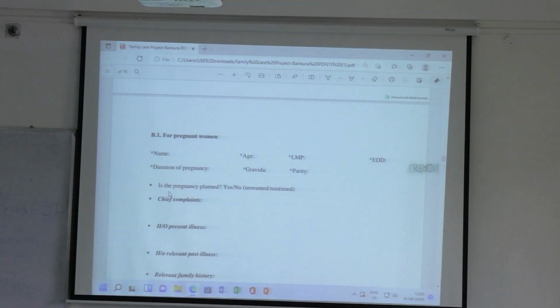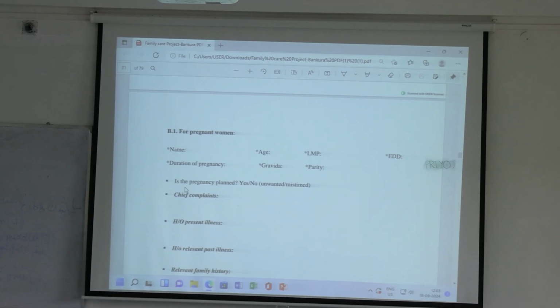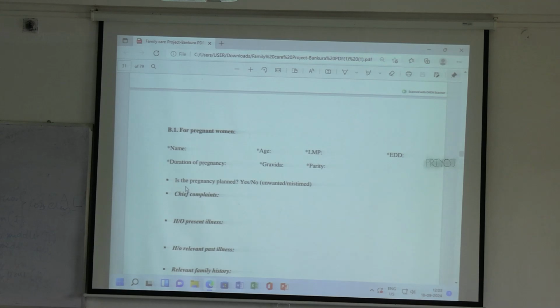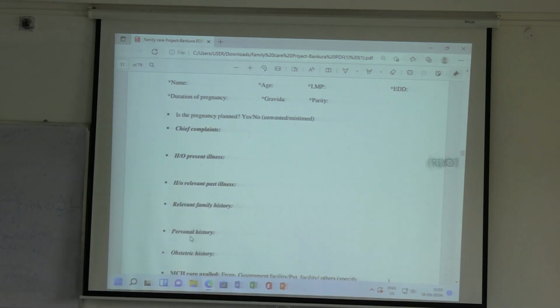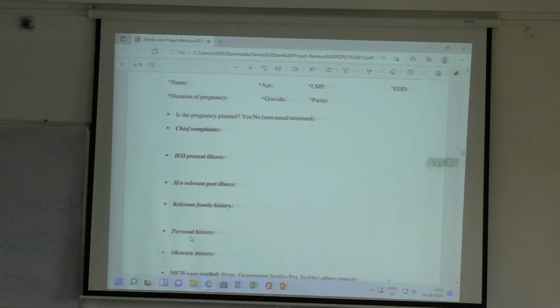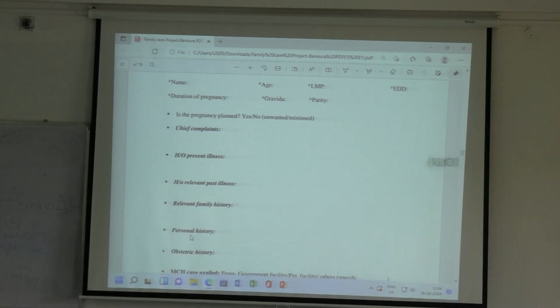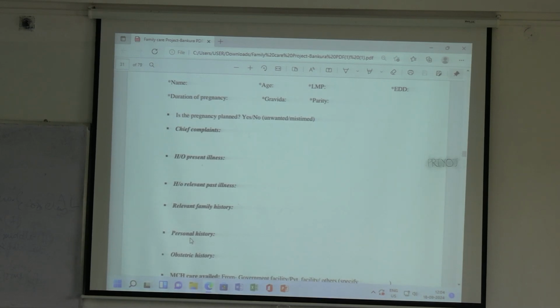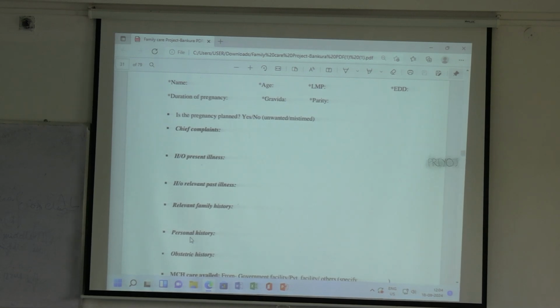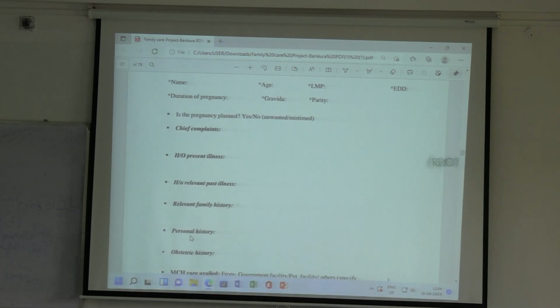Is this pregnancy planned or unplanned? You have to write that: did you plan to have the baby, or did it happen suddenly without any plan? If the mother has any health complaints at that time, like vomiting or back pain or stomach pain or bleeding, anything can be there. You have to write the chief complaints, any present illness, that history you have to take: when did it start, how has it increased or decreased, what did she do regarding that, any other illness she has, like any other comorbidity. She might be having hypertension, she might be having hypothyroidism, all these things can be there in pregnancy.